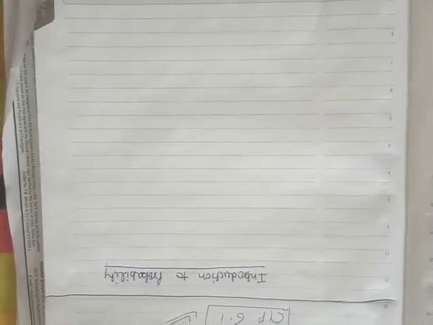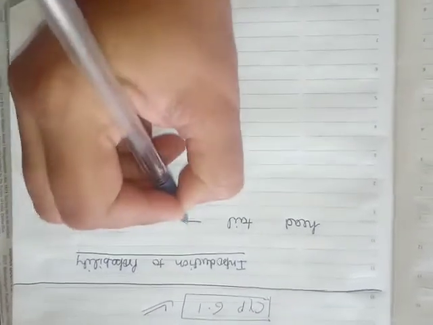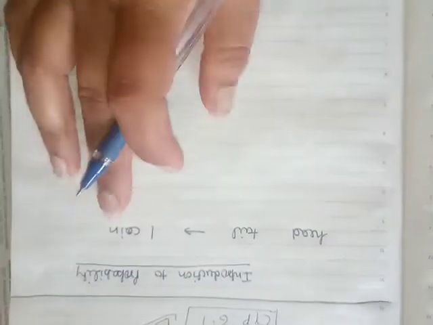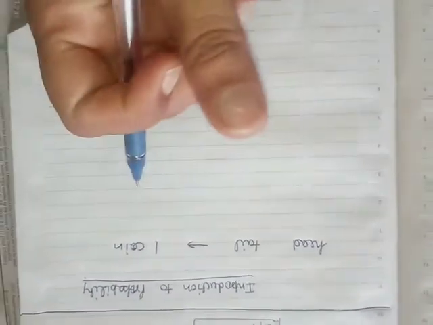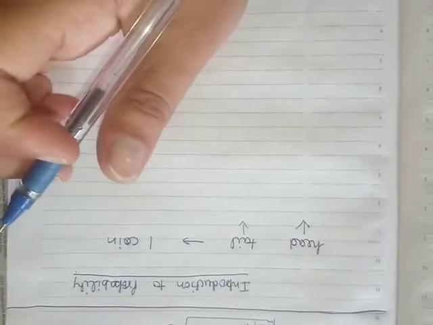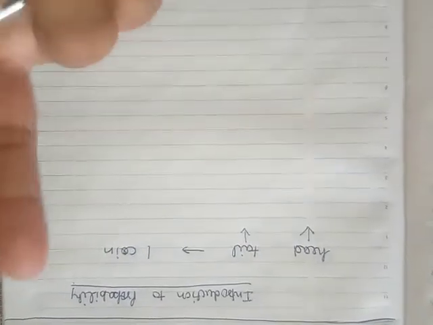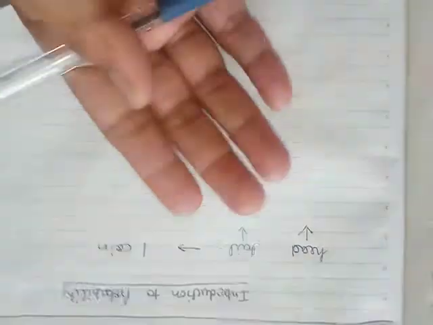In daily life, the examples of probability normally start with a coin. You can see in a coin there is a head and tail, two parts of a coin. We are talking about one coin, not more than one. When we toss a coin, what happens? Either head can come or tail can come. At one time, only one will come. So the probability of any one of them coming is maximum 1.